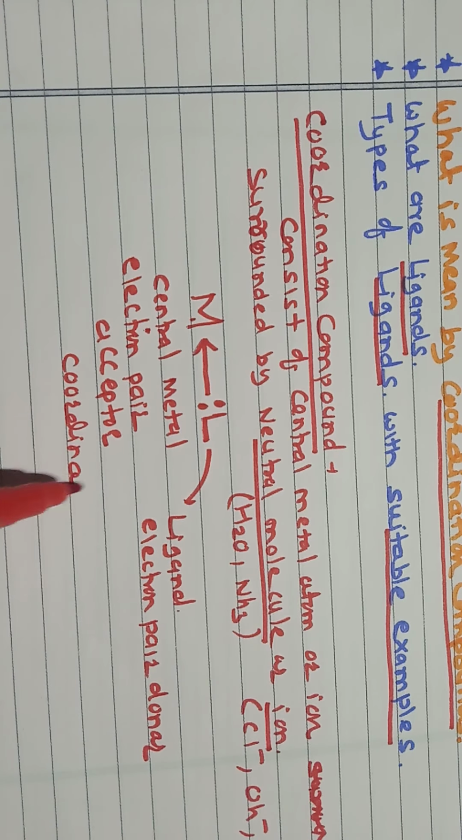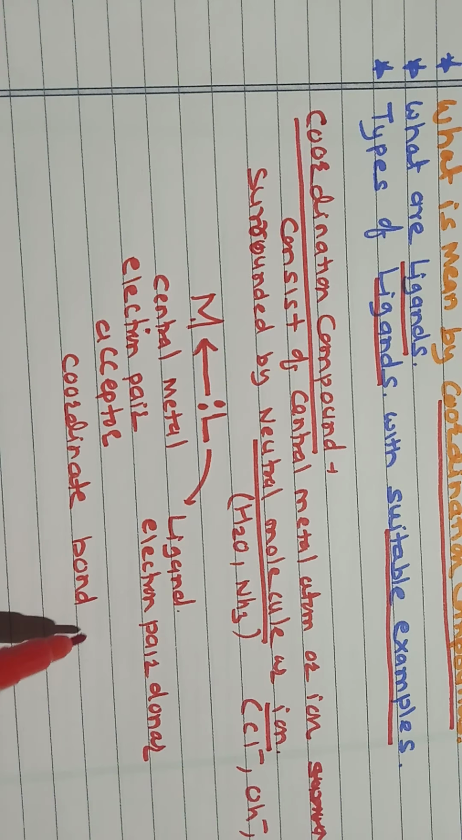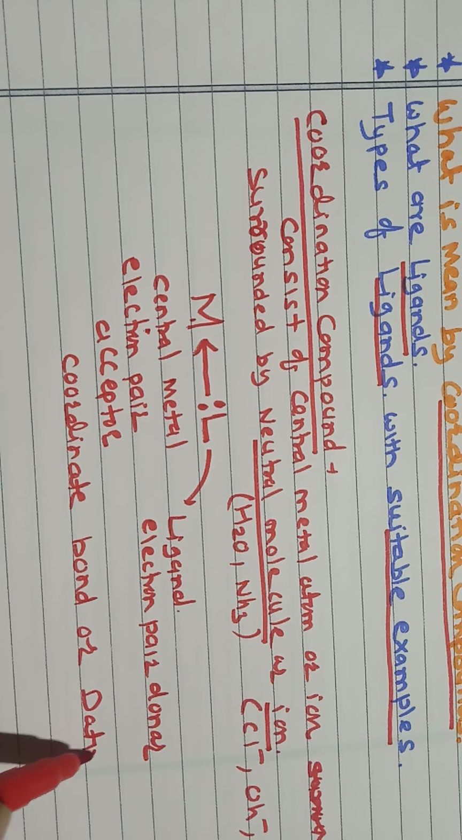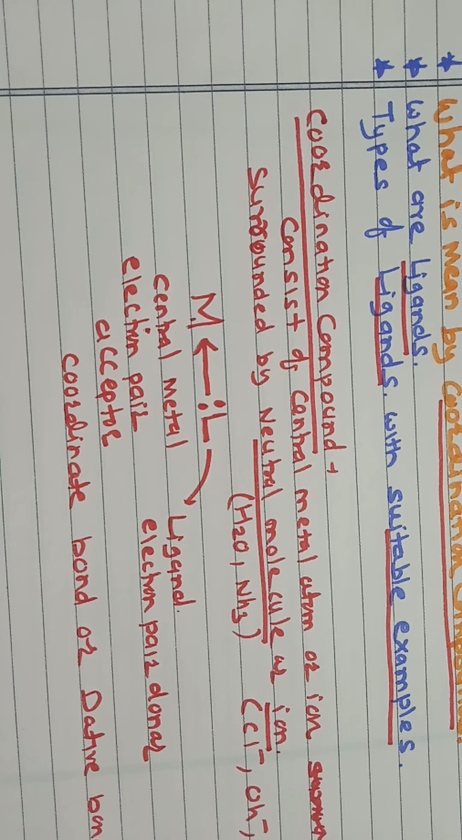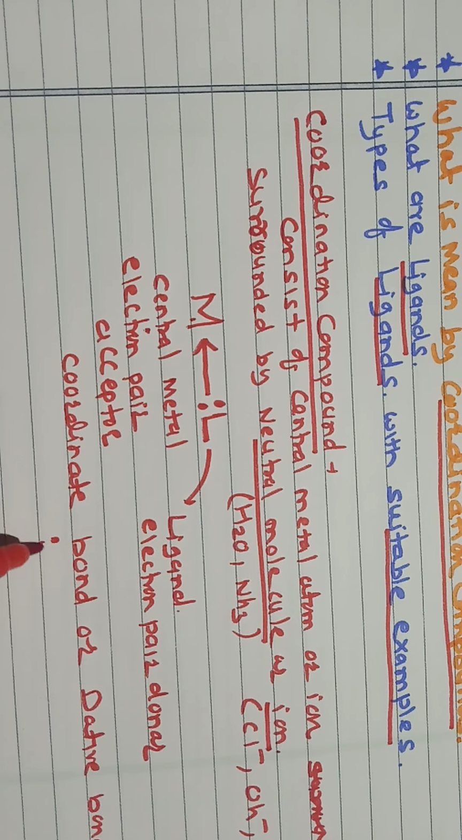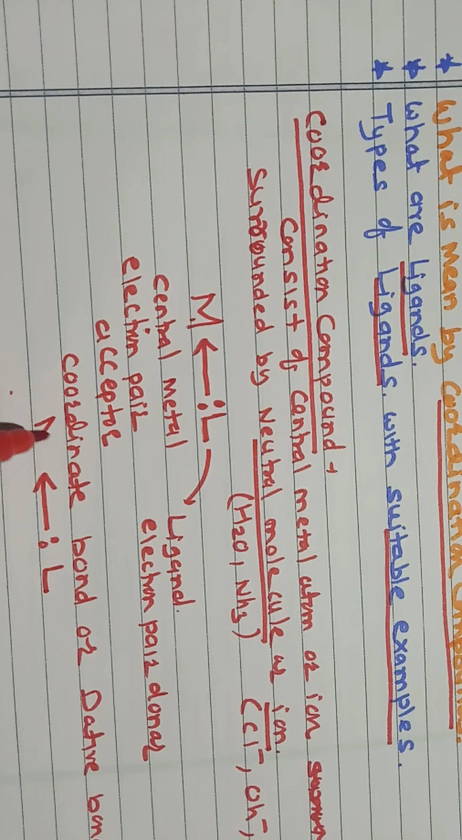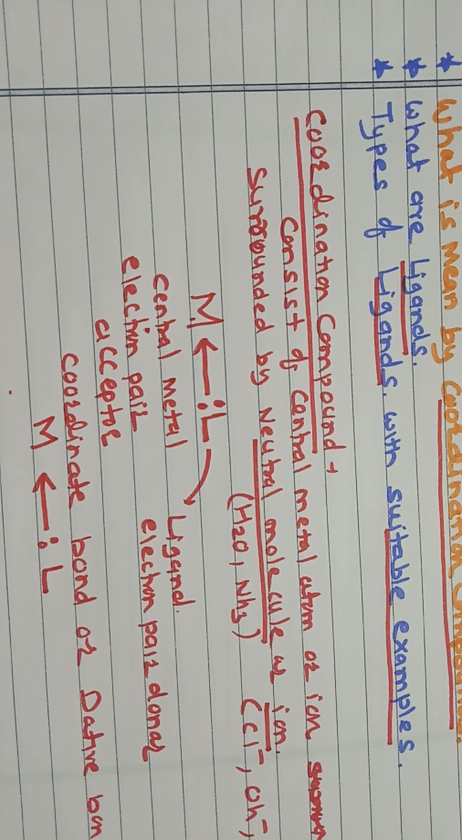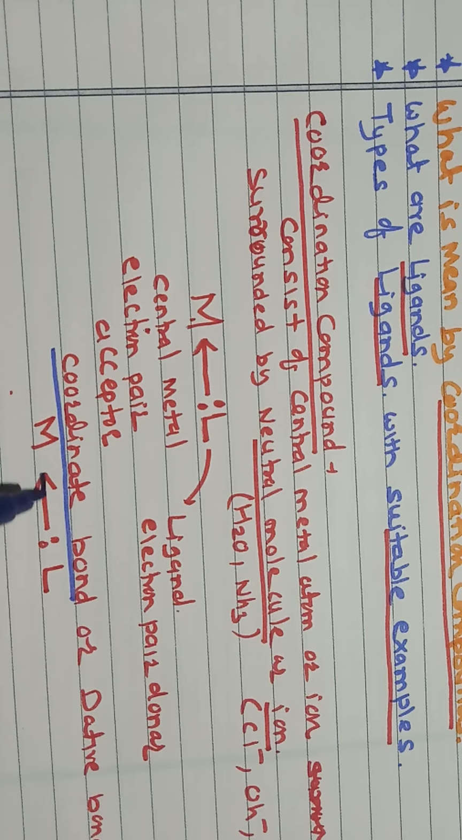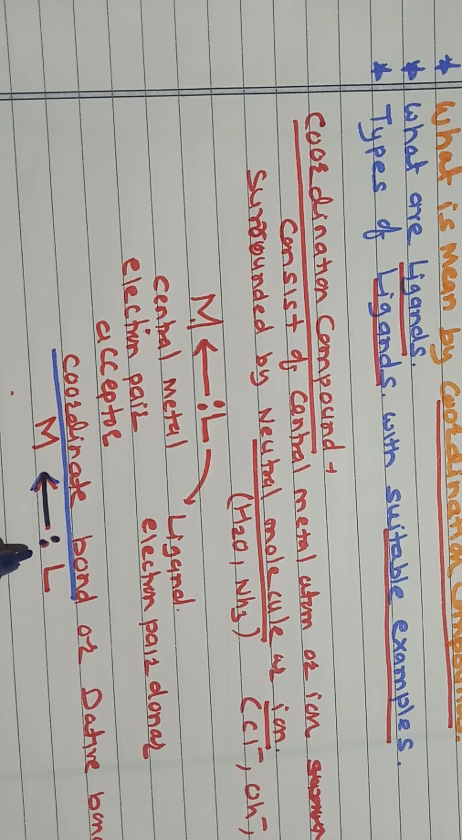So the bond which is present between the central metal and the ligand is called a coordinate bond. The bond is called a coordinate bond or dative bond, a bond in which one species donates a lone pair of electrons to the other species. So here ligands donate a lone pair of electrons to the central metal. This is shown by an arrow; the tail of the arrow is from the donor and the head is towards the acceptor.